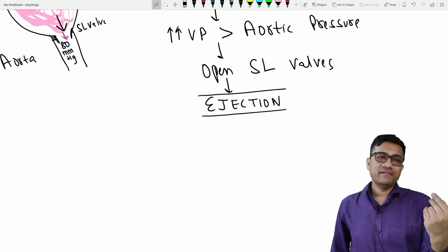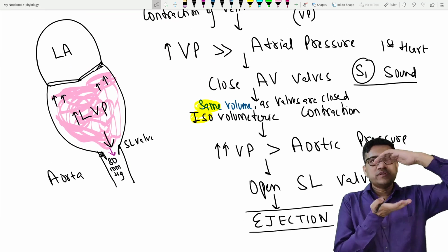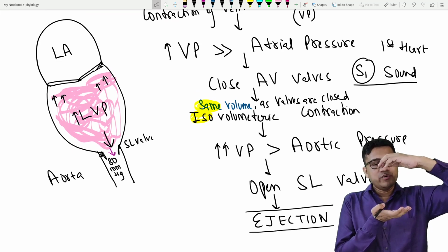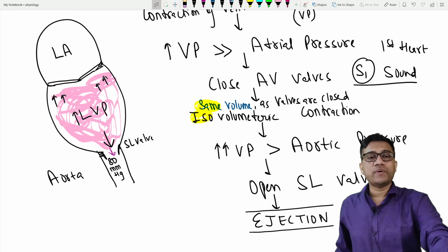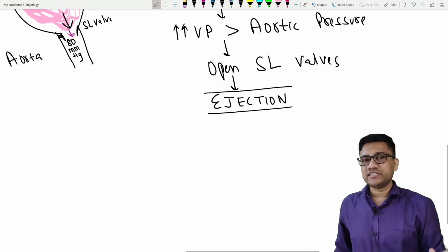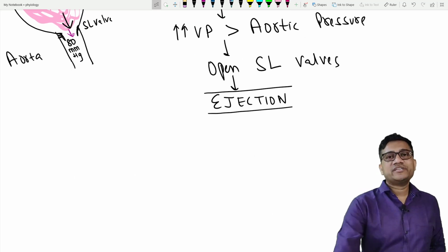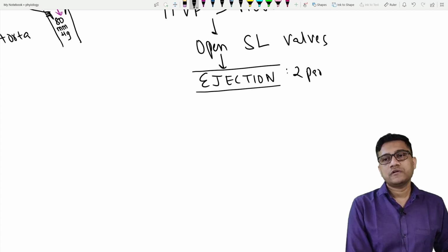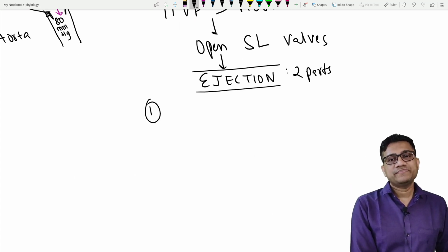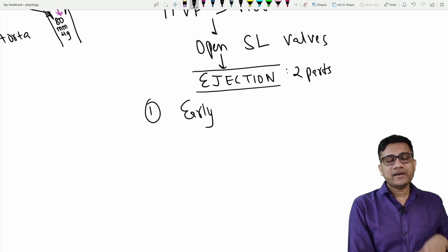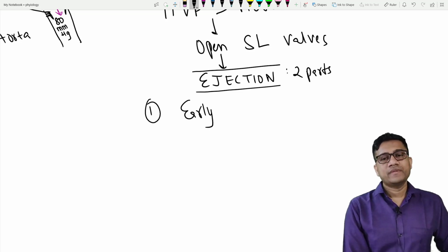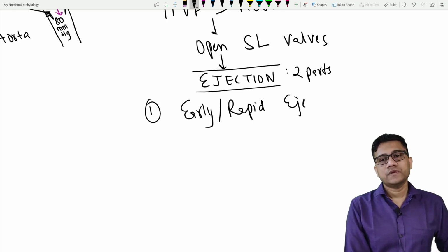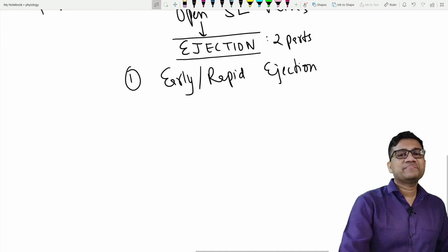Now let me revise. Both the valves are closed. When you increase the pressure, high pressure opens the semilunar valve and ejection starts. Okay. Now ejection has two parts. One is early rapid ejection. Early rapid ejection. What happens here?